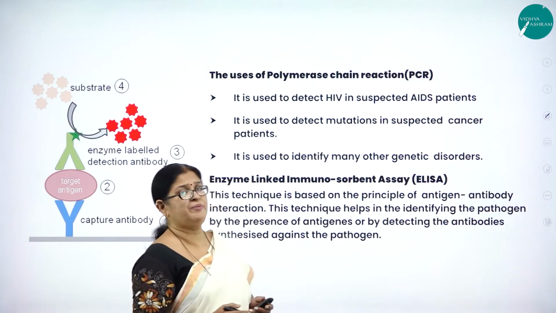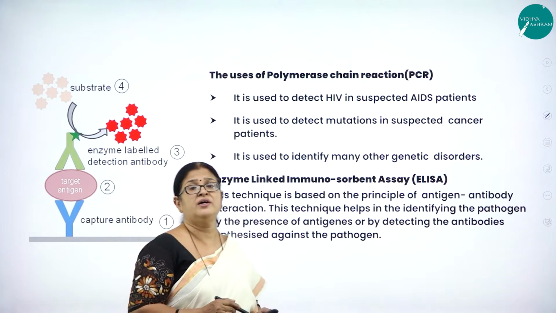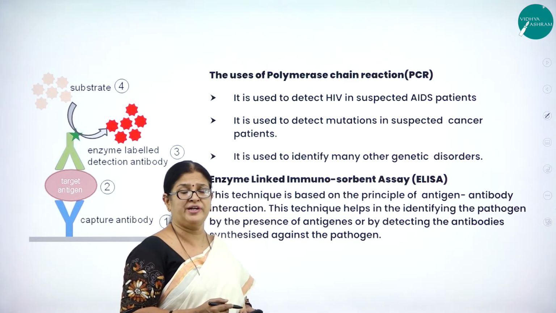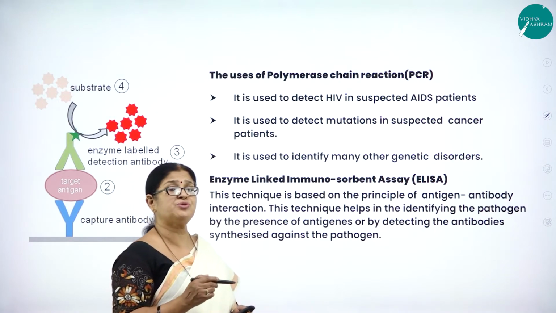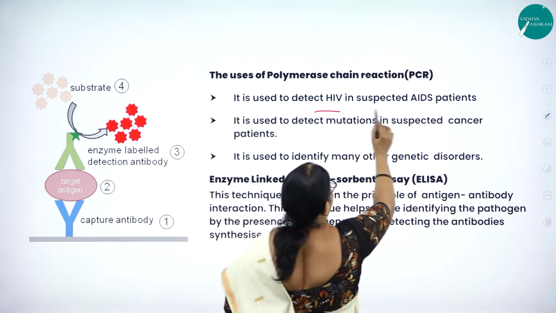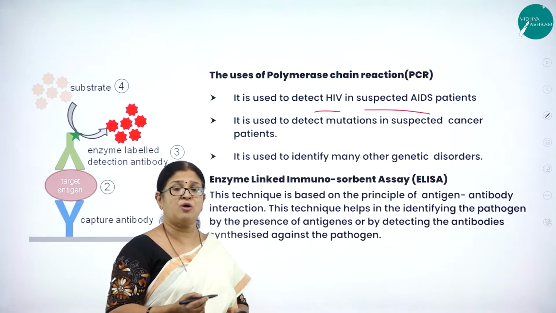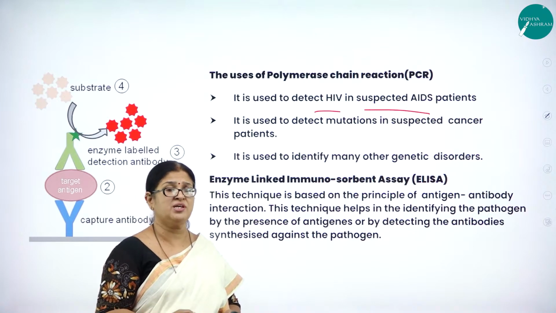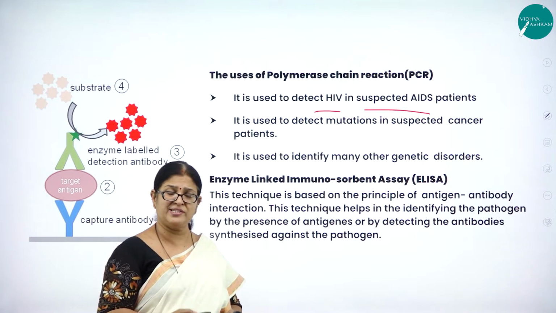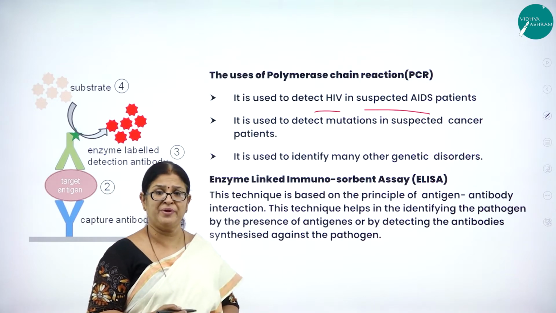Then the use of the polymerase reaction. So now let us understand how PCR proves to be a very important technique for molecular diagnosis. It is used to detect HIV in suspected AIDS patients. As I said, AIDS, acquired immunodeficiency syndrome, is a sexually transmitted disease, or it may be transmitted through blood samples, through blood transfusion, or from the mother to the developing fetus.